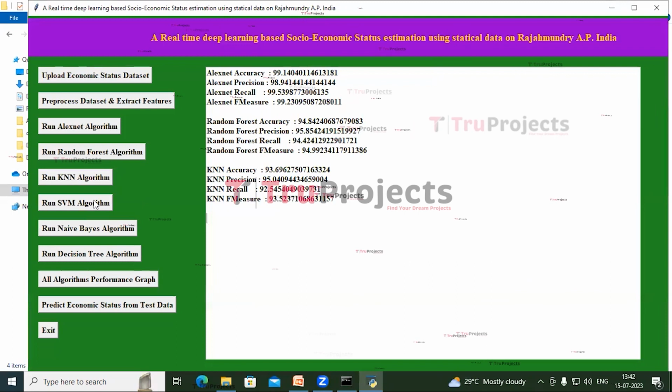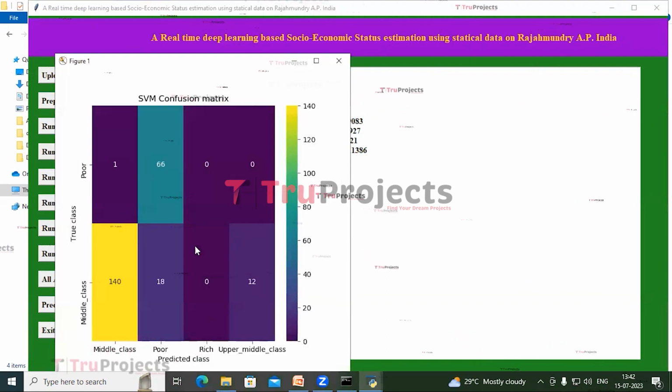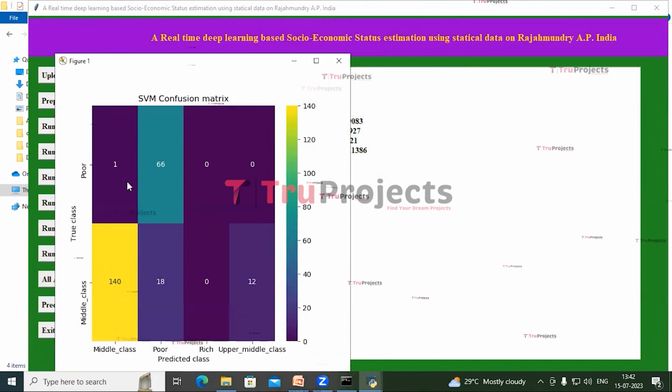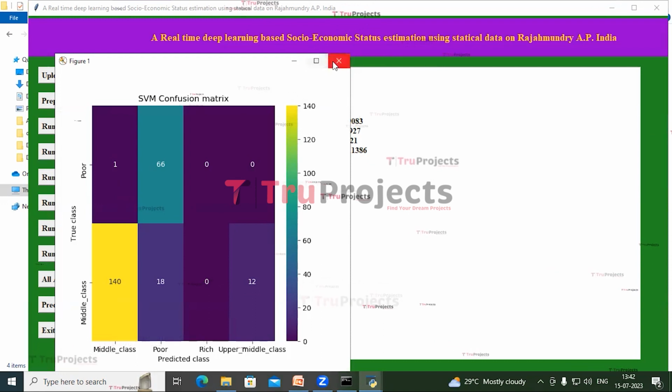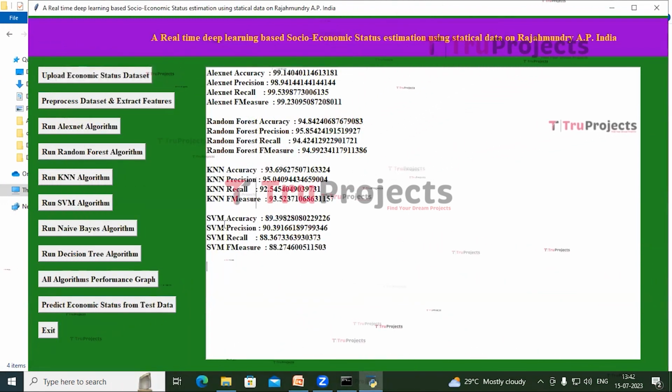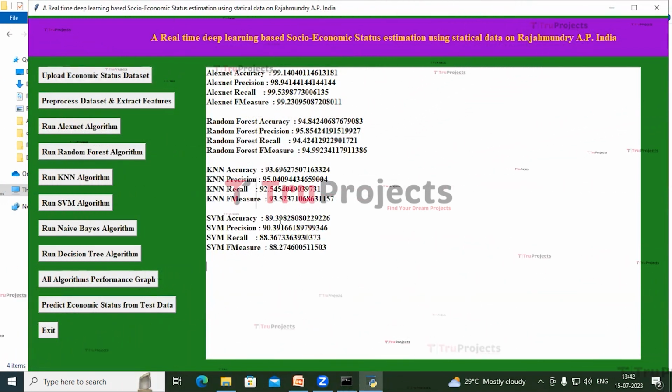Now click on Run SVM algorithm. We can see there are 140 true positives and 66 true negatives, and there are few misclassifications. The accuracy here is 89.3, precision is 90.3, recall is 88.3 and F measure for SVM is 88.2.